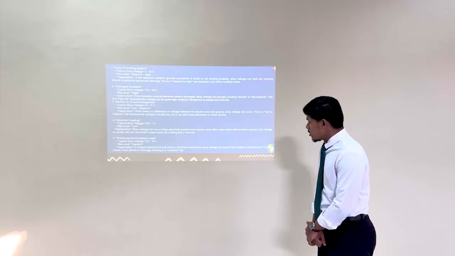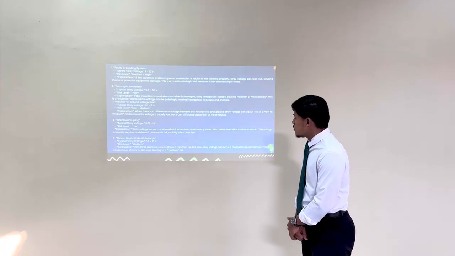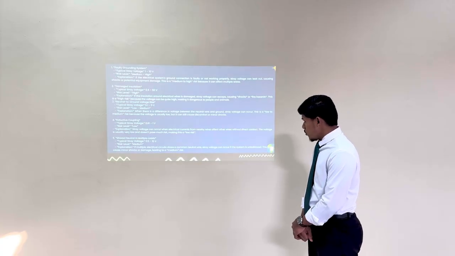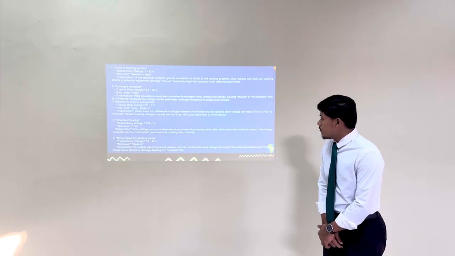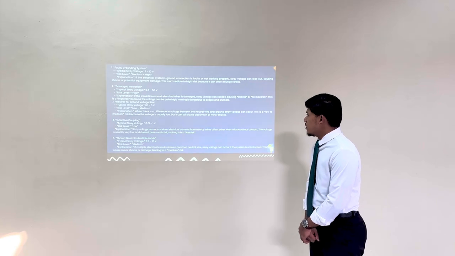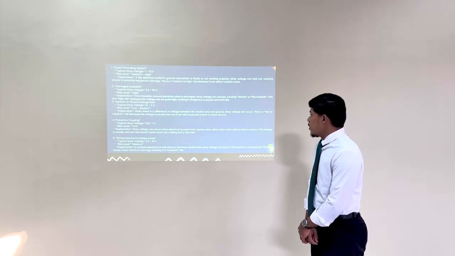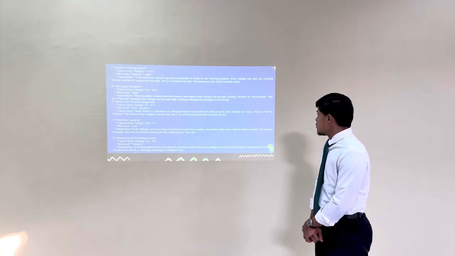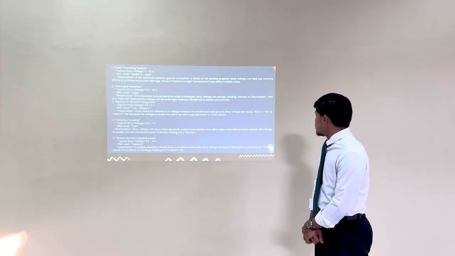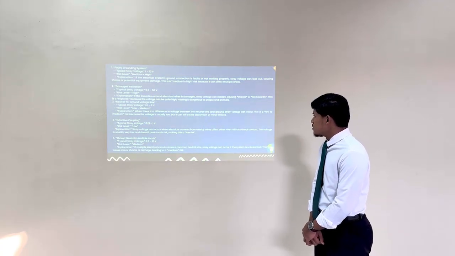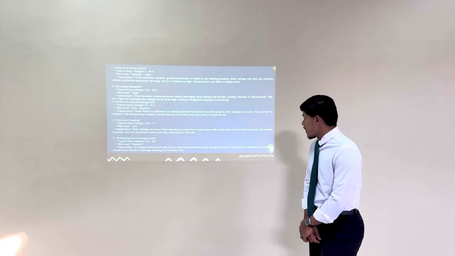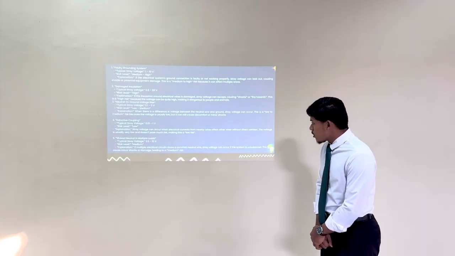Number 3, neutral to ground voltage. Typically, stray voltage is 0.1 to 5 volts. Risk level low to medium. When there is a difference in voltage between the neutral wire and ground, stray voltage can occur. This is a low to medium risk because the voltage is usually low, but it can still cause discomfort or minor shock.